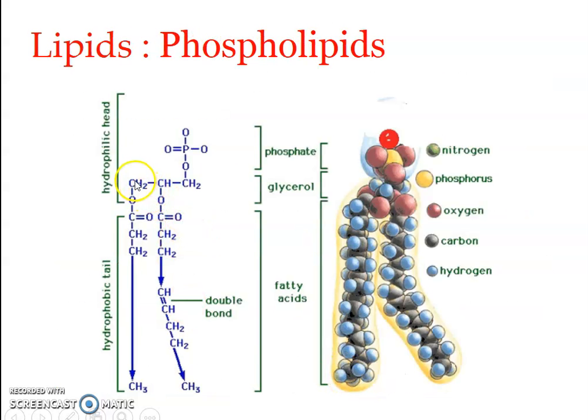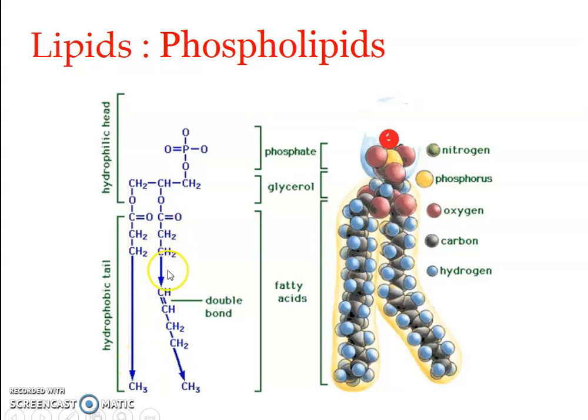Here we can see the glycerol molecule, CH2OH, CH2OH. The first two carbons have been esterified with fatty acids, while the third one is with phosphate. This glycerol molecule plus the phosphate forms the hydrophilic head, the polar region, while the fatty acid part forms the hydrophobic tail. You can see it is CH2, CH2, CH2, CH2 till CH3. It could go to C16 or C18, and it is almost a straight chain.